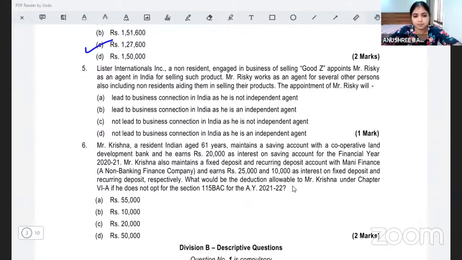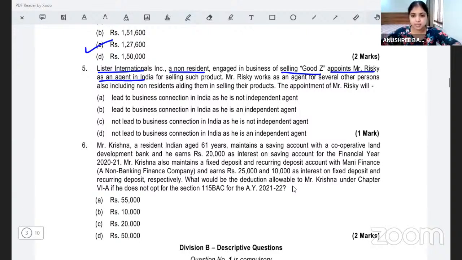Let's come to question number 5 now. 5 and 6 simple questions. Question number 5. Listed Internationals Inc., a non-resident, engaged in the business of selling good Z, appoints Mr. Risky as an agent in India for selling such product.